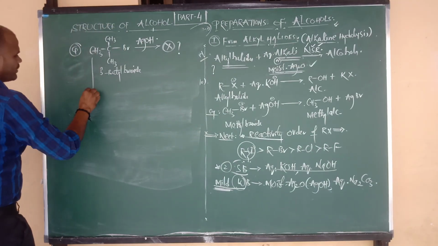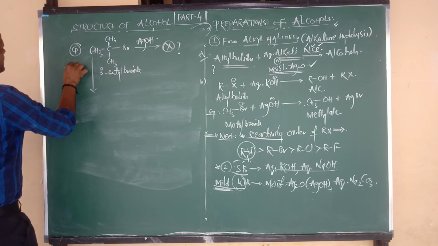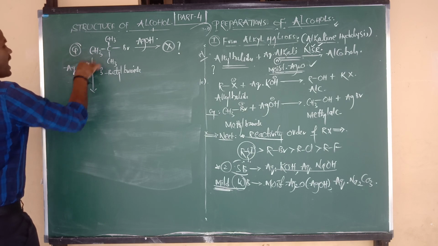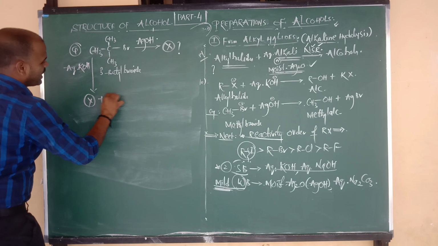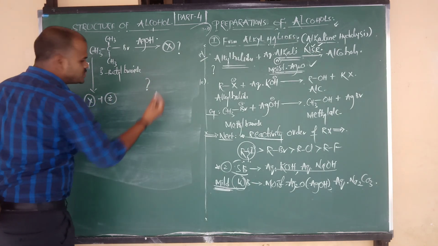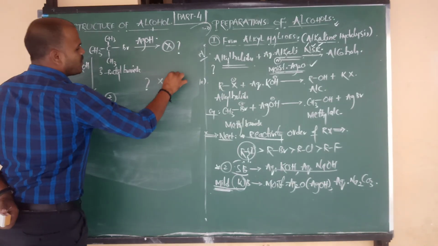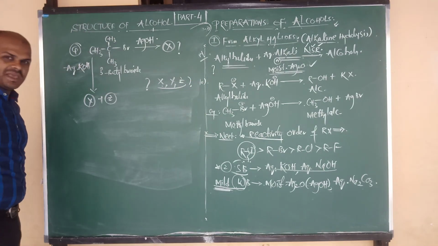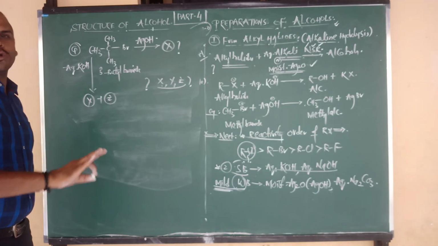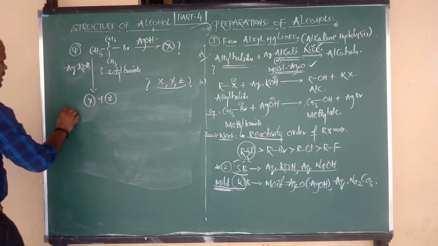They have also given one more reagent. It undergoes reaction with aqueous KOH, and again it gives two products, one is Y and one more is Z. Then they are going to ask you to find X, Y and Z, and among the three products, which one is major and which one is minor, and to give the reasons. Let us go for the answer.